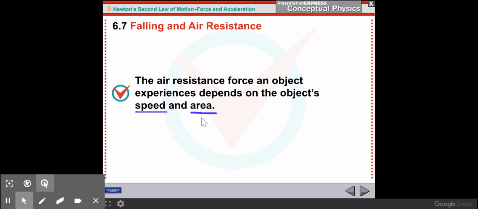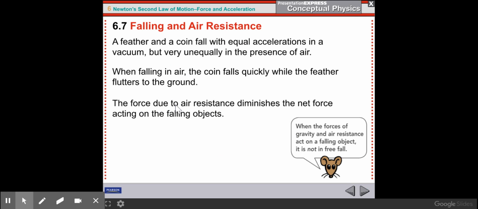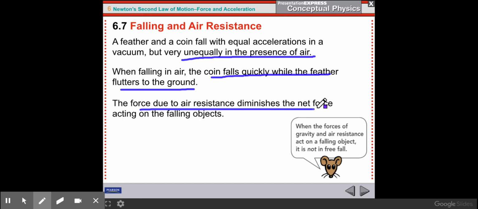So let's get into more detail here. A feather and a coin fall with equal accelerations in a vacuum, but fall unequally in the presence of air because air resistance acts differently on the feather than the coin. So when falling in the air, the coin falls quickly while the feather flutters to the ground. The force due to air resistance diminishes the net force acting on the falling object.